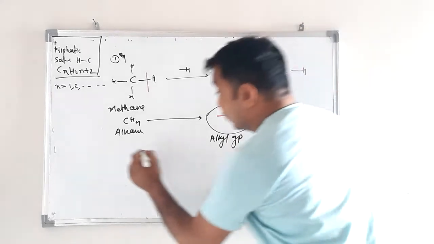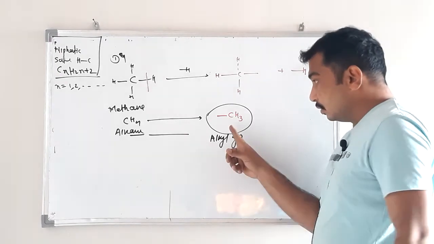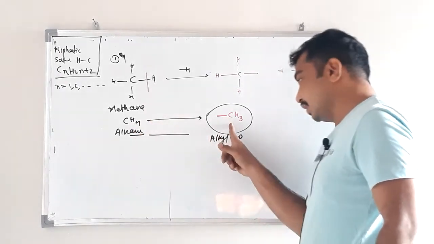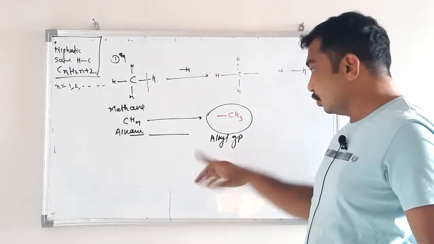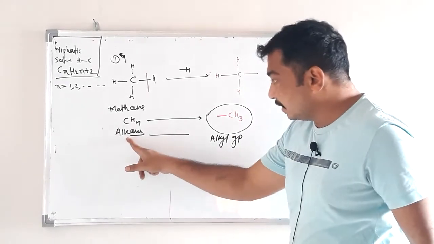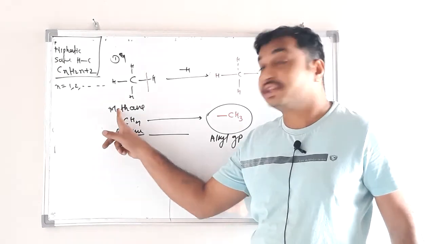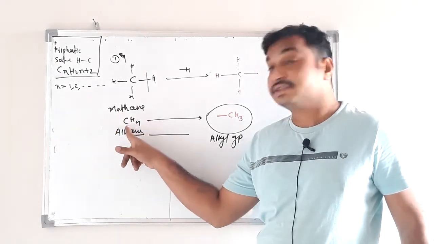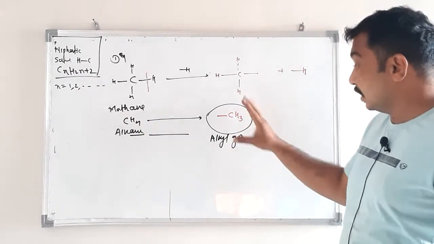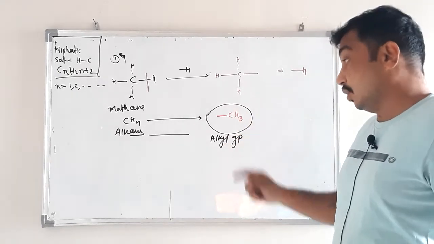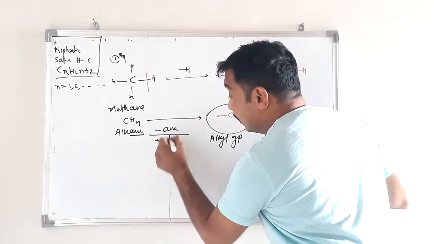Just from the name of the alkane, this is methane, and what is the name for this? In general, it is known as alkyl group. In general, it is applicable to all alkanes. Alkane is a general name. What is the name for CH4? Methane. It is alkane, but particularly its name is methane. Similarly, this is known as alkyl group, but particularly its name is obtained by replacing ane by yl.